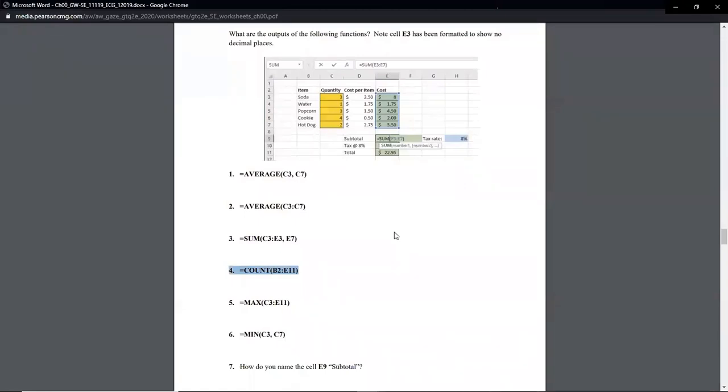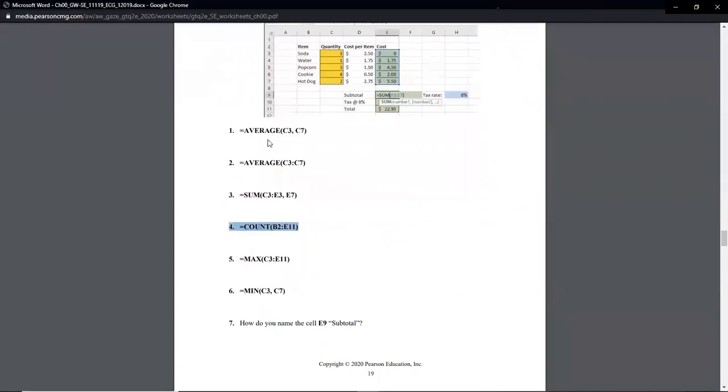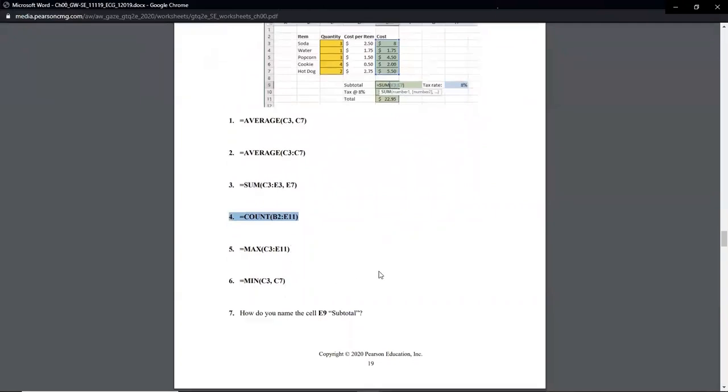So again, don't focus on that one too much. If you skip number 4, that's perfectly fine. If we need it later, we'll discuss it then. But the rest of them, average gives you an average. Sum we've already used. Max gives you the largest from a window. Minimum gives you the smallest from a window.